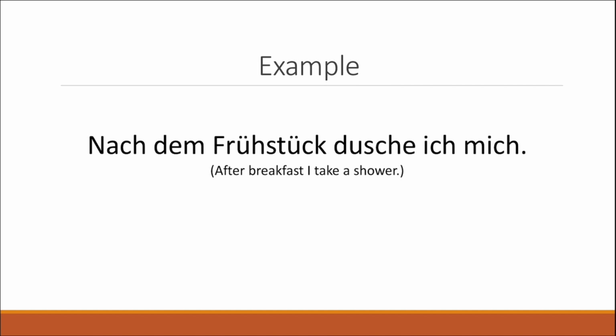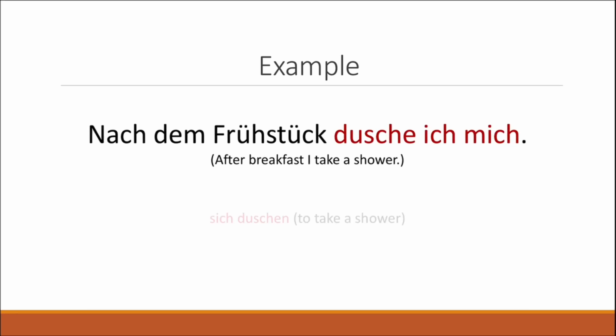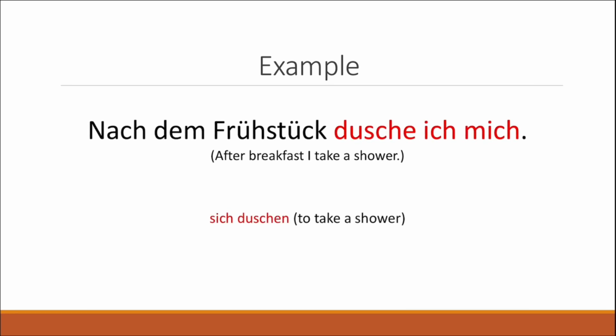And here you can see how we're not having simply a verb like lesen, spielen, etc. But in this case, you can see that we have a personal pronoun, which is following the verb. In this case, we have dusche ich, and then right after that, we have a pronoun, in this case, mich. And this type of pronoun is named reflexive pronoun, and it basically indicates that the action of showering is being done to oneself. So in this case, dusche ich mich simply means that I shower myself.